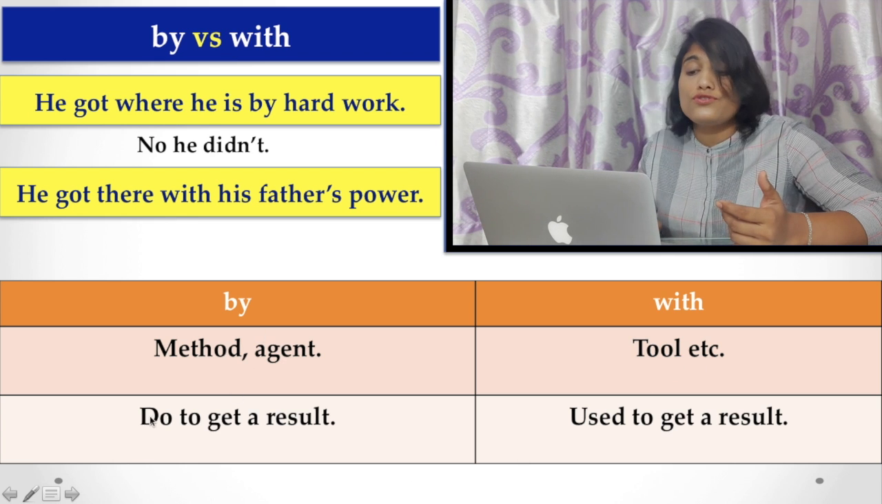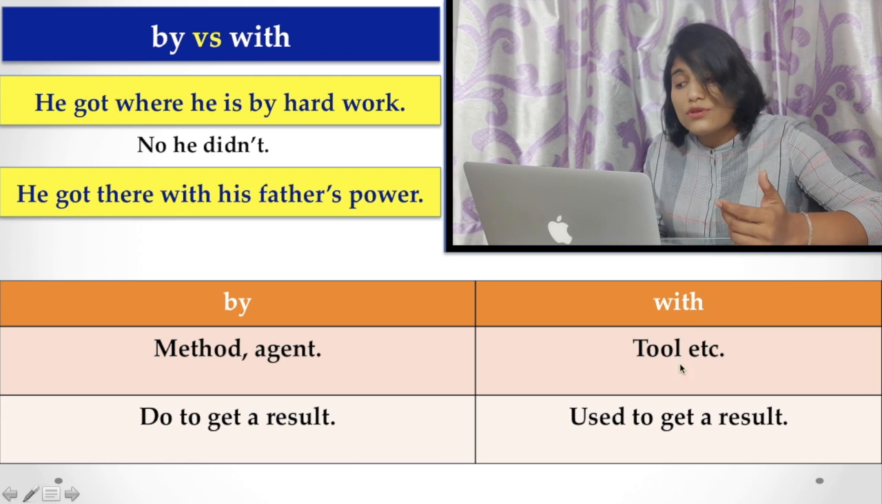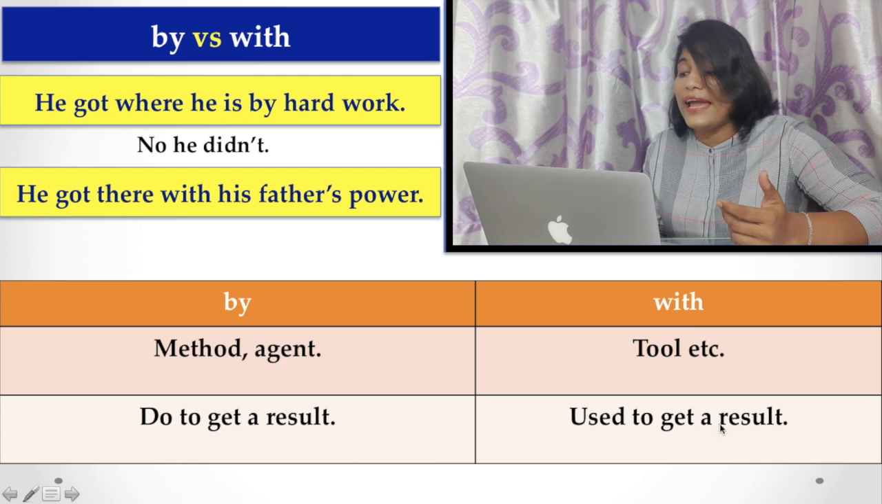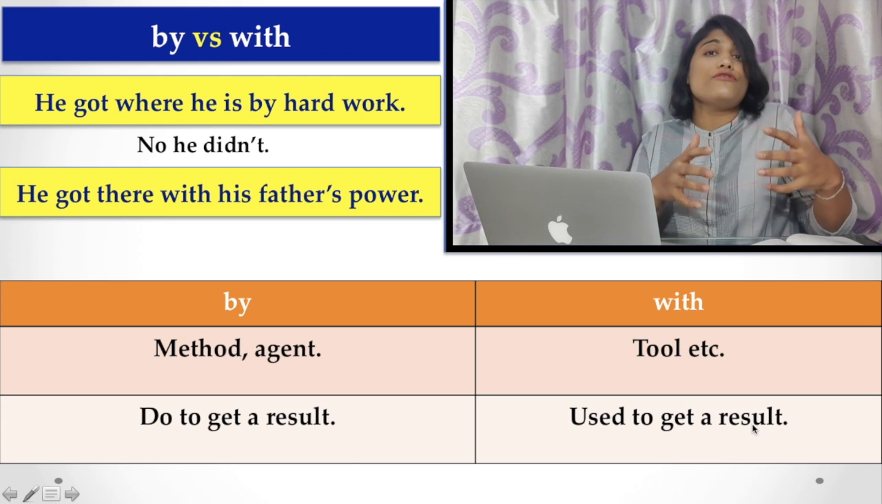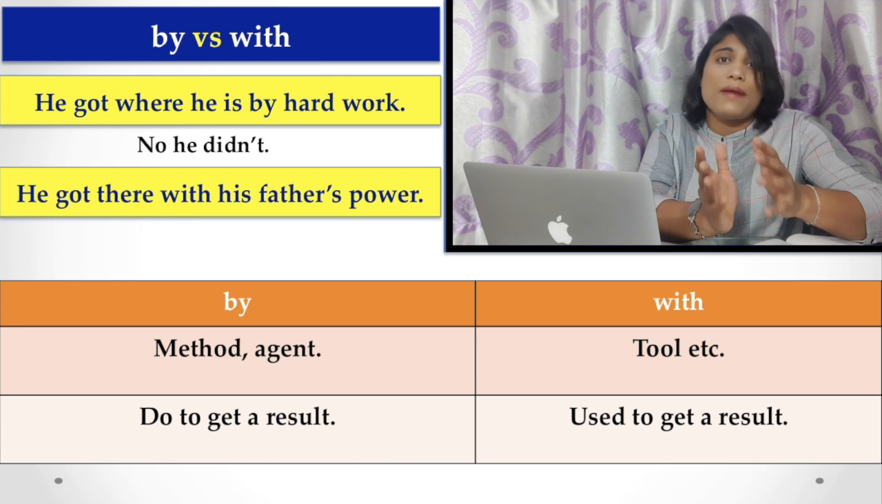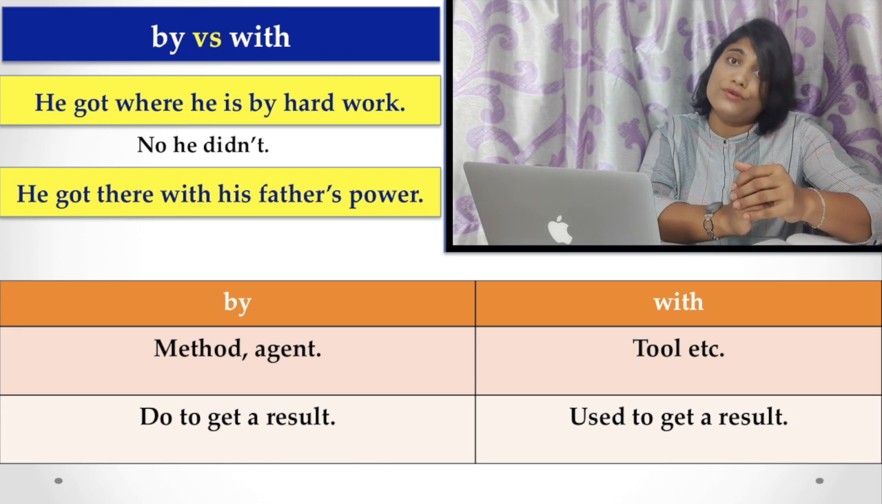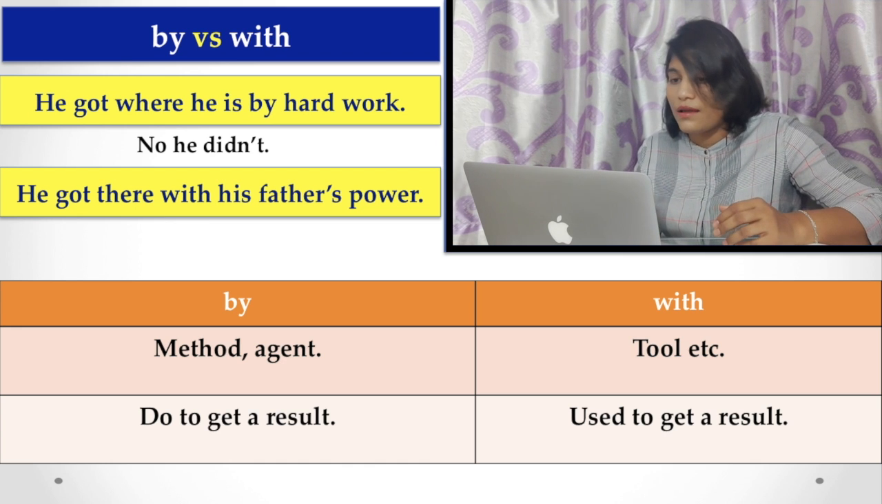The tool which is used to get a result, in that case, we use with. But if we are talking about how we get that result, we have to use the preposition by.